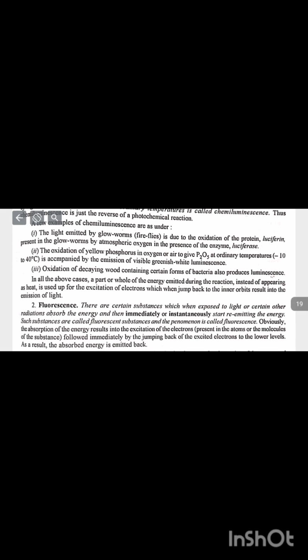In all the above cases, a part or the whole of the energy emitted during the reaction, instead of appearing as heat, is used up for the excitation of electrons, which when they jump back to the inner orbits results in the emission of light. Fluorescence. There are certain substances which when exposed to light or certain other radiations absorb the energy and then immediately or instantly start re-emitting the energy. Such substances are called fluorescent substances, and the phenomenon is called fluorescence.